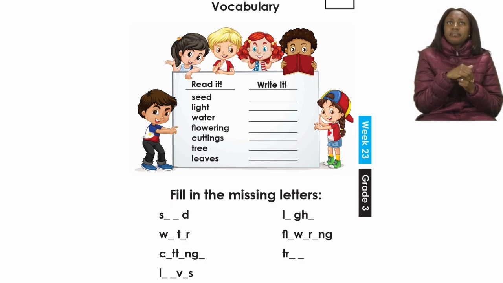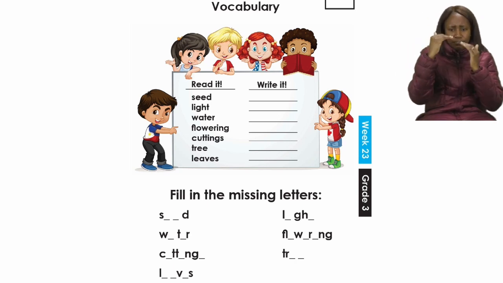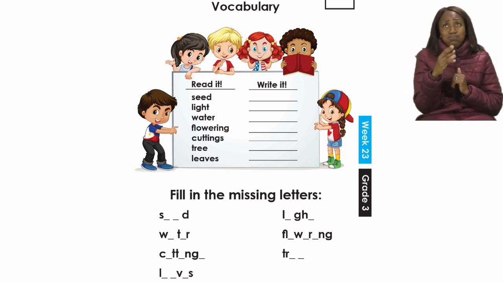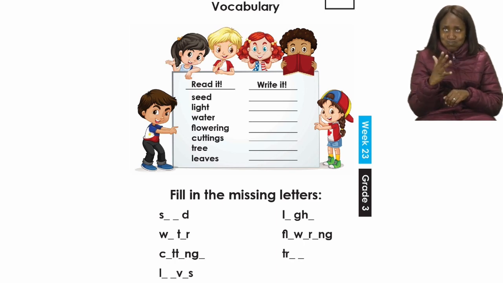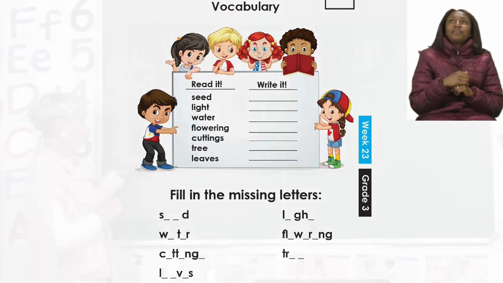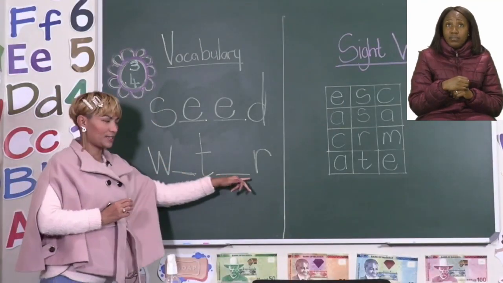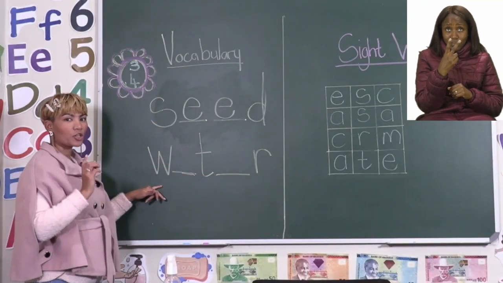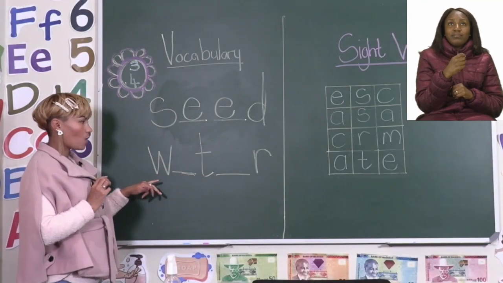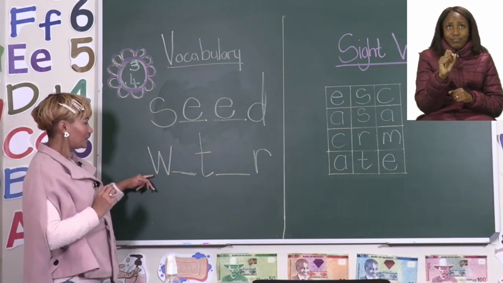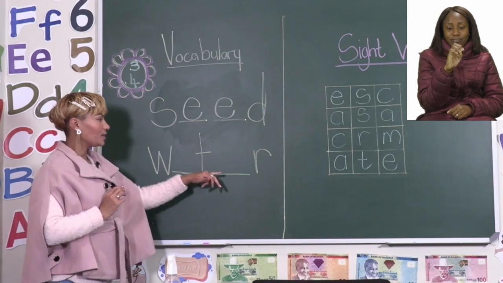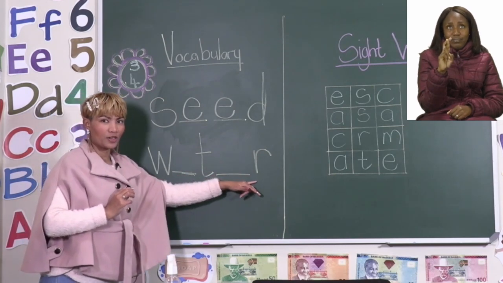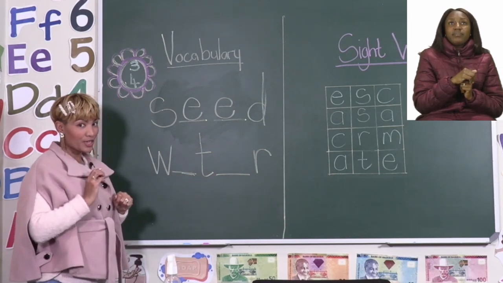Okay, we have seed, we have light, and there we have a word that starts with a W. Now that word is water. Let's see, will water fit this word? Let's look at the letters. Water is spelled W-A-T-E-R. So, do you think it fits?